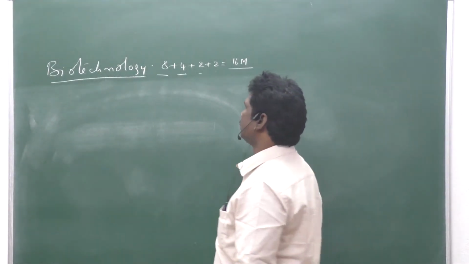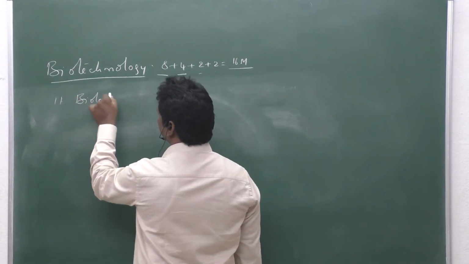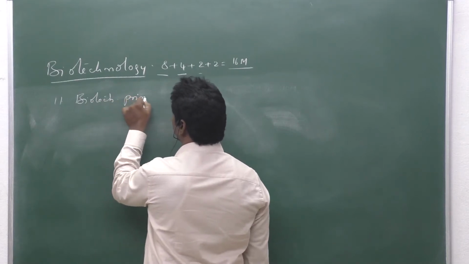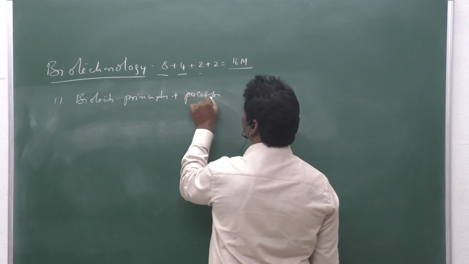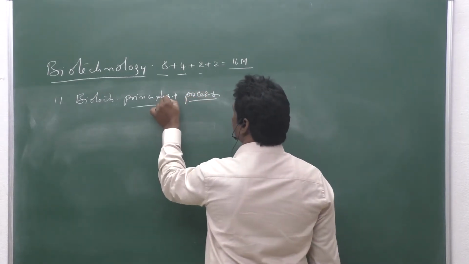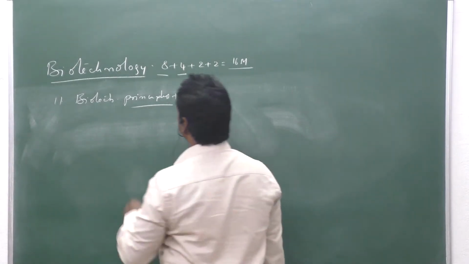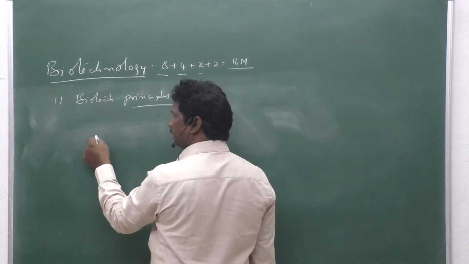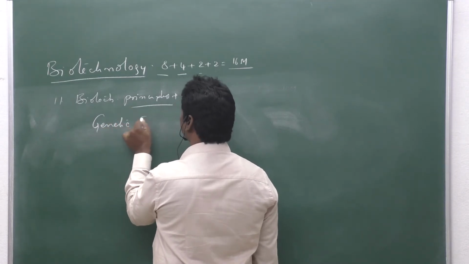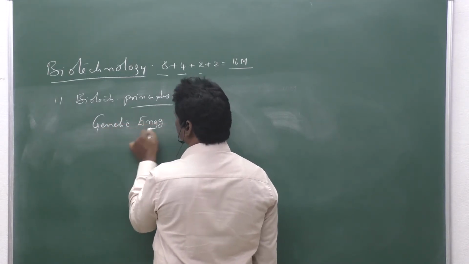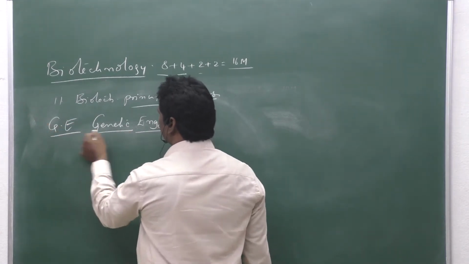So when we observe the 11th chapter, biotechnology principles and process, those are discussed within it. In biotechnology principles and process, one of the specialized techniques present is called genetic engineering, simply said to be GE.